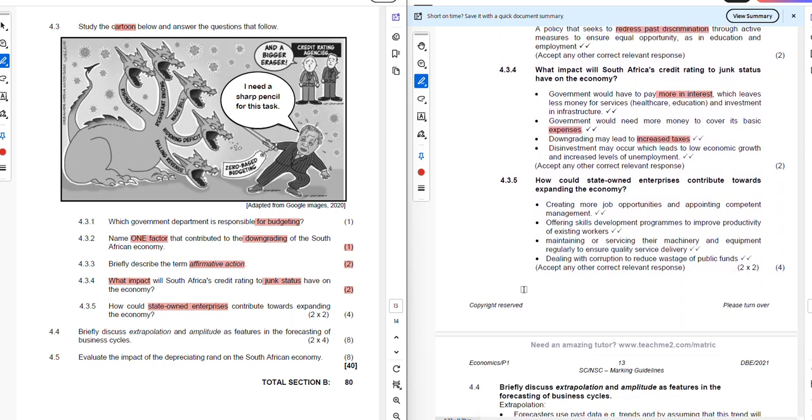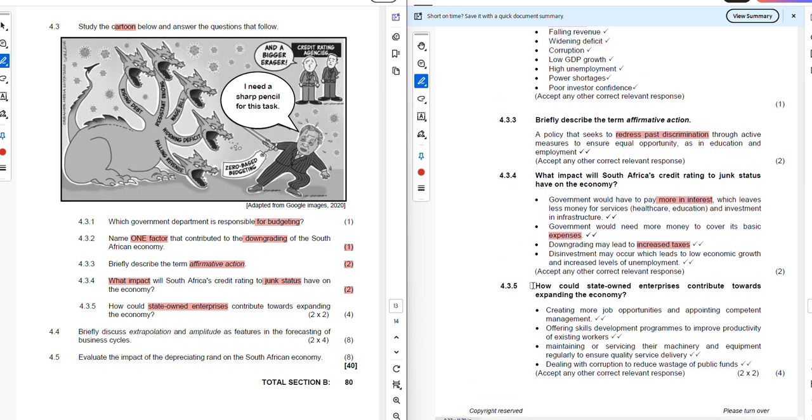Now let's just look at the solution that we have so that we ensure that we understand what the contribution is. Creating more job opportunities and appointing competent management, right? So how could they ensure that they are contributing towards the economy? They can contribute by appointing competent management, right? And give job opportunities to people that have skills and expertise in the industry so that the revenue they collect is done correctly and accordingly.